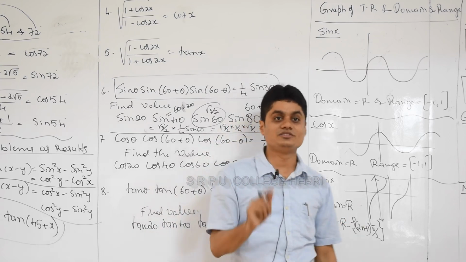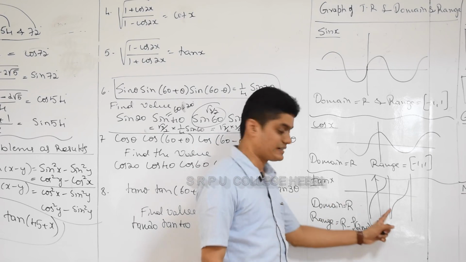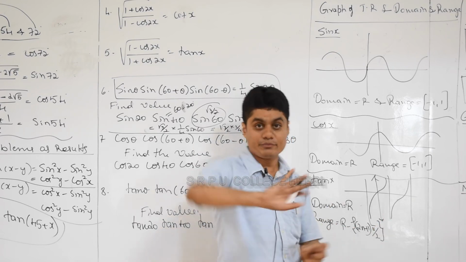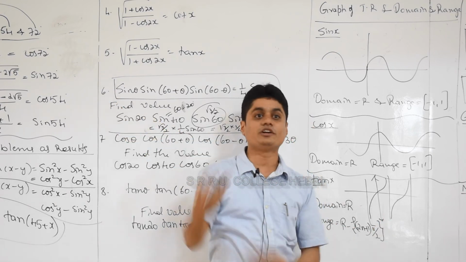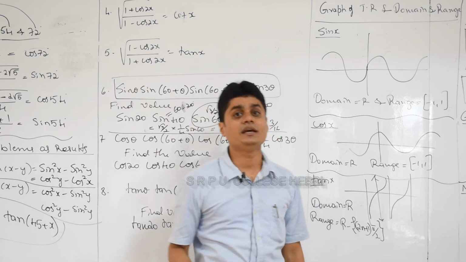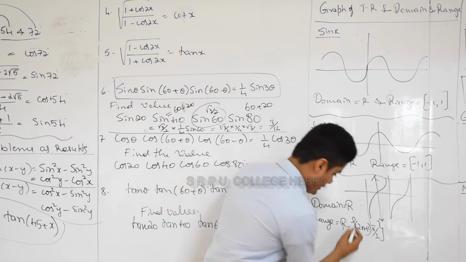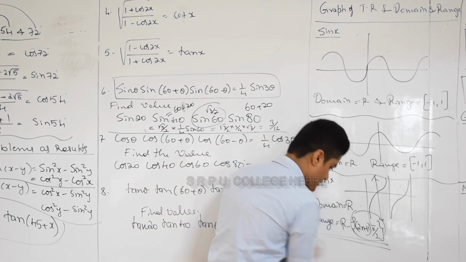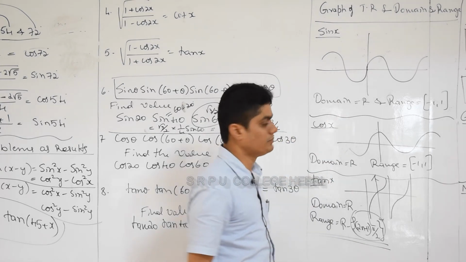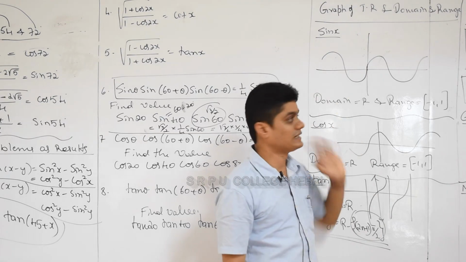You know tan x is not defined at every odd multiple of pi by 2. So the domain is R, the graph is like this, and for the range, remove those numbers where it is not defined. How to remove? R minus (2n plus 1) pi by 2. At every odd multiple of pi by 2, the tan function is not defined. Remove that part, and the remaining will be the range. So please remember these numbers, the domain and range of trigonometric functions only for the first three, and the graph.